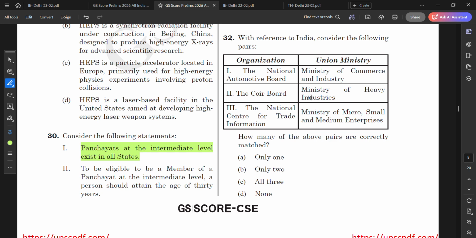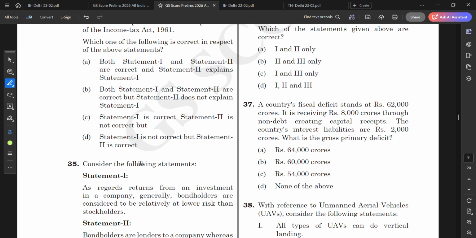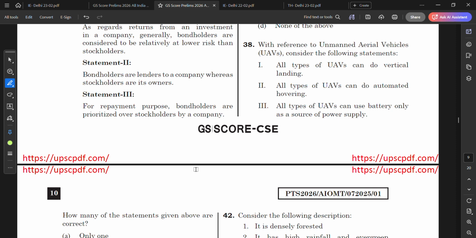So now question number 32. No, this one we are not going to do right now. We will do this, but after a certain point of time. Now let us see if there are certain questions.